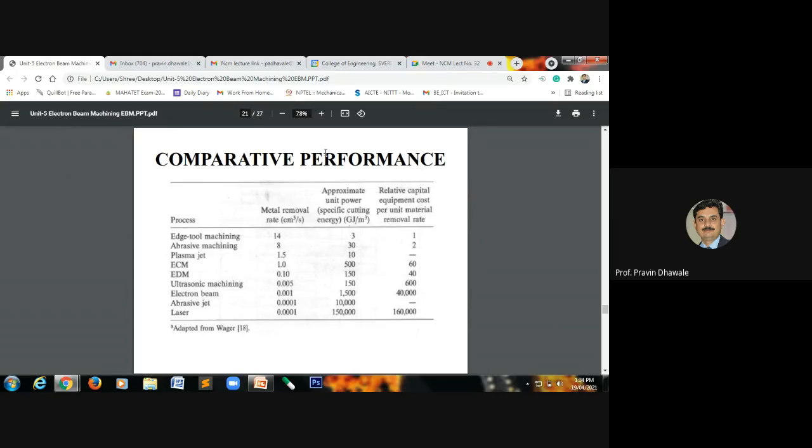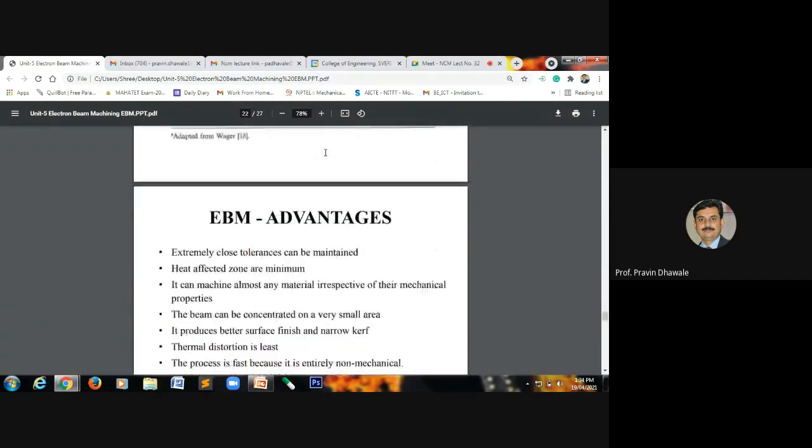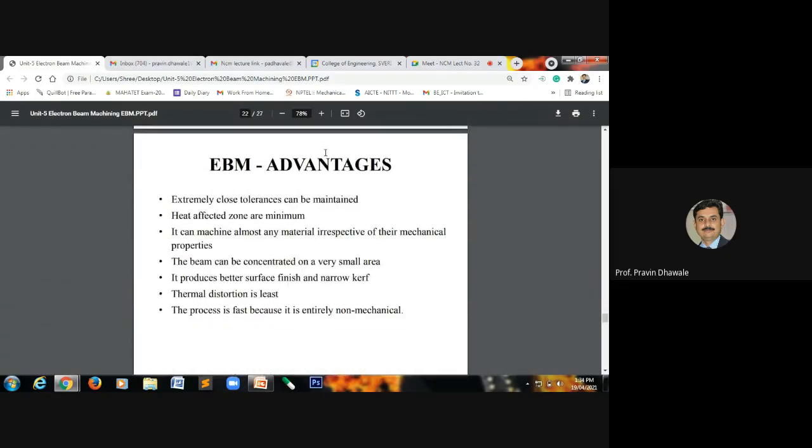Okay. Next, we will discuss the advantages of this electron beam machining process. The main advantage is that we can machine the component with very close tolerances, extremely close tolerances. Whatever heat affected zone is produced during the machining is very minimal, and it can machine almost all materials irrespective of their properties, may be mechanical, may be thermal, right?